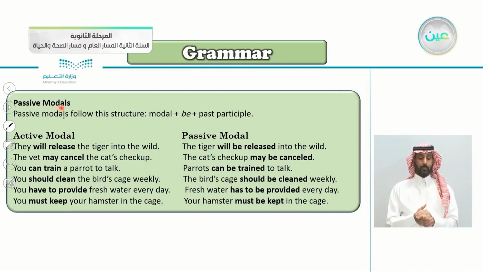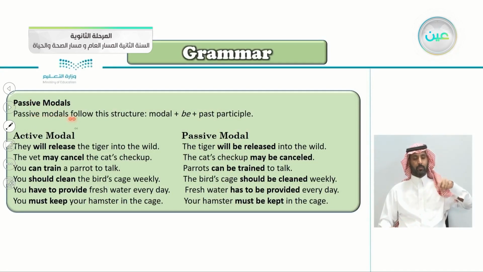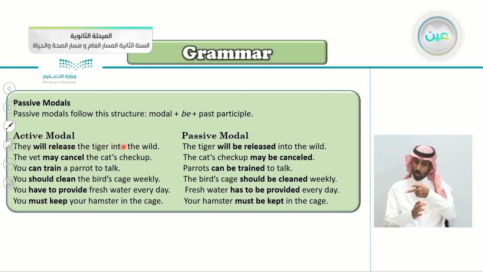So passive modals follow this structure. So this is the structure of passive modals: the modal plus be plus the past participle. So this is the structure here, the form. Modal, be, past participle. So the active sentence here: they will release the tiger into the wild. This is the active here. They will release the tiger into the wild.